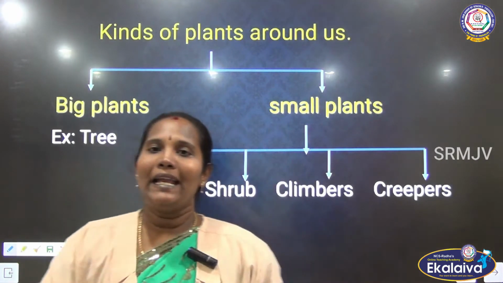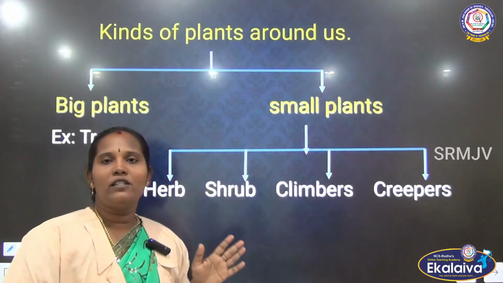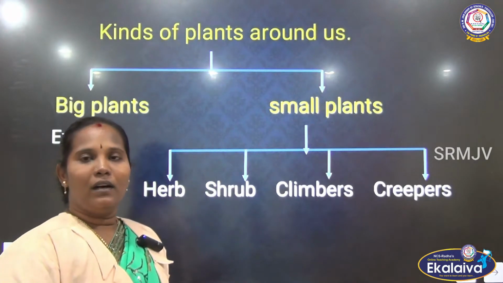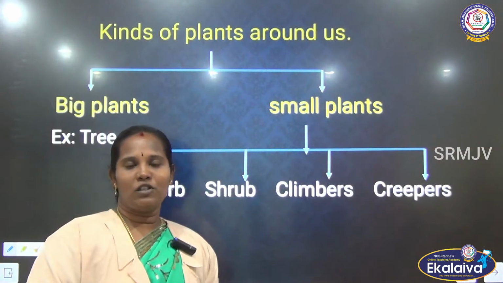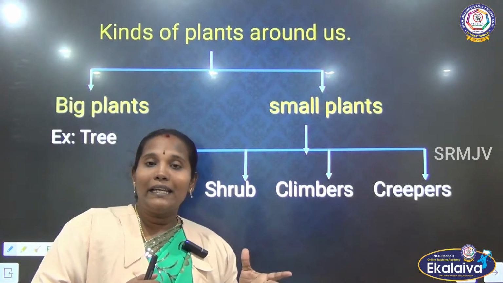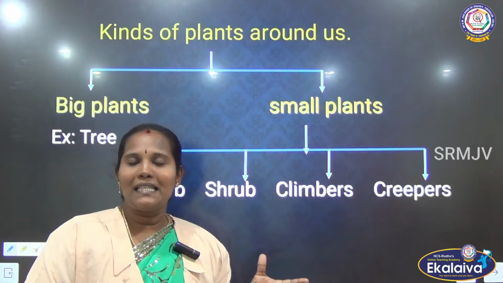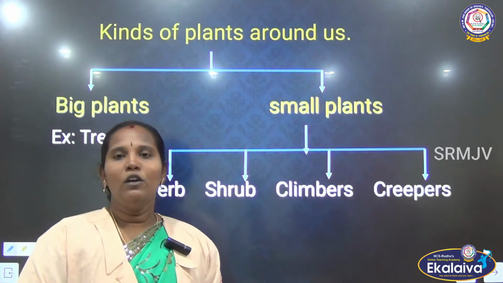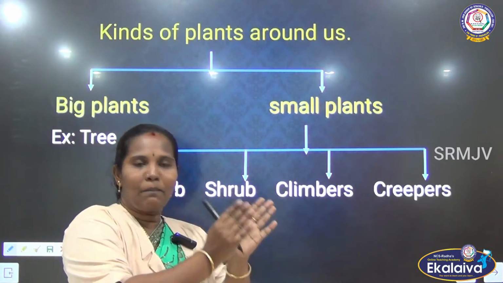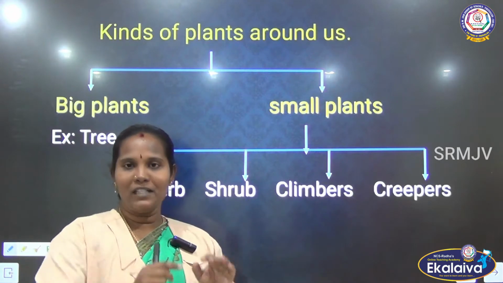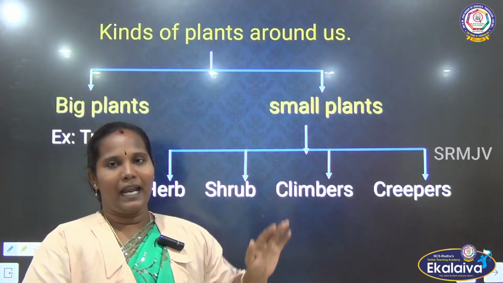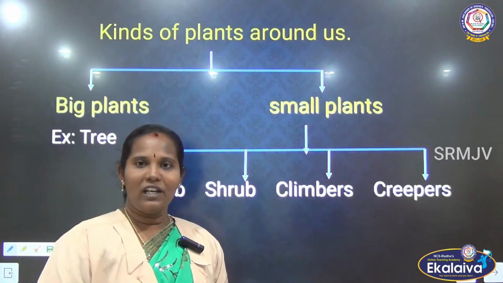Already I told you, many kinds of plants surround us. We know that, no, we can see many plants in our surroundings. We can categorize them, we can give them many names also. Each and every plant has a different name. So if you are seeing a plant, how do we categorize it? First we say it is a big plant or a small plant. Like that only we can categorize.